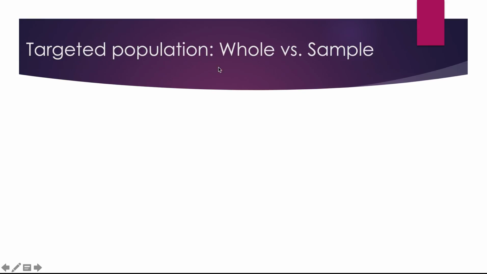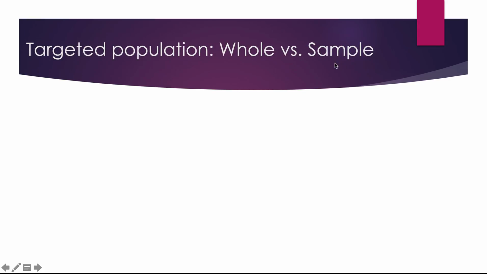Okay? So when we're talking about the whole targeted population, with the last example that I said, it will be all the 13-year-old girls in Catholic schools in Melbourne. So not only at Avila, but all the girls in all the Catholic schools in Melbourne that are 13-year-old, that will be my whole population, okay? Let's make that target population smaller. So now I'm interested in 13-year-old girls at Avila. So now I only have to take into account all the girls that are 13 at Avila. That's all I have to take into account. And that will be my whole targeted population.